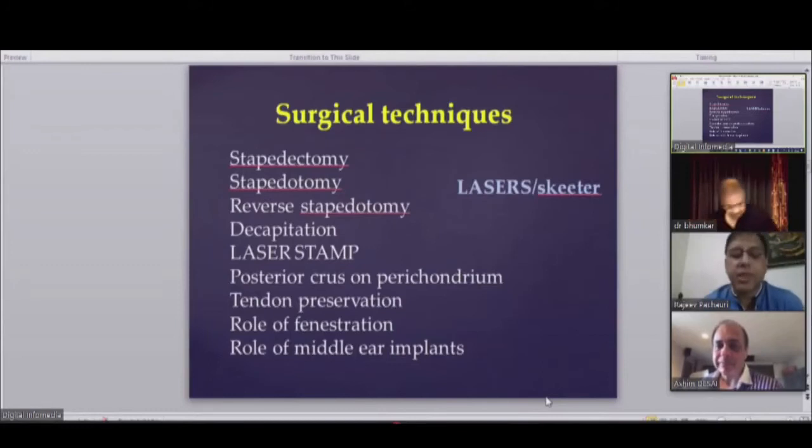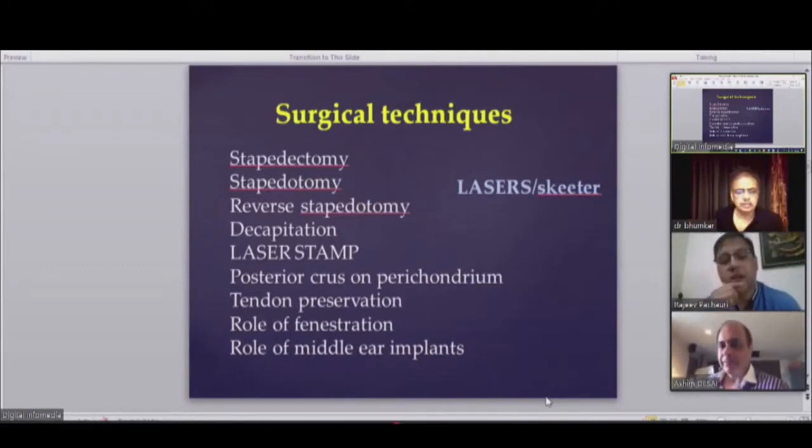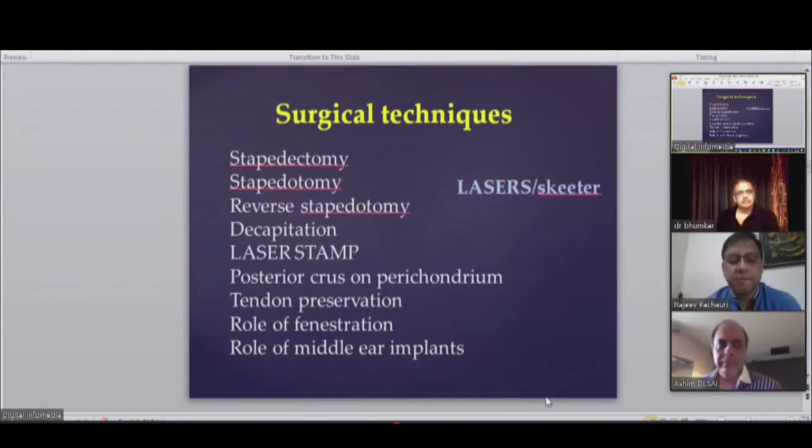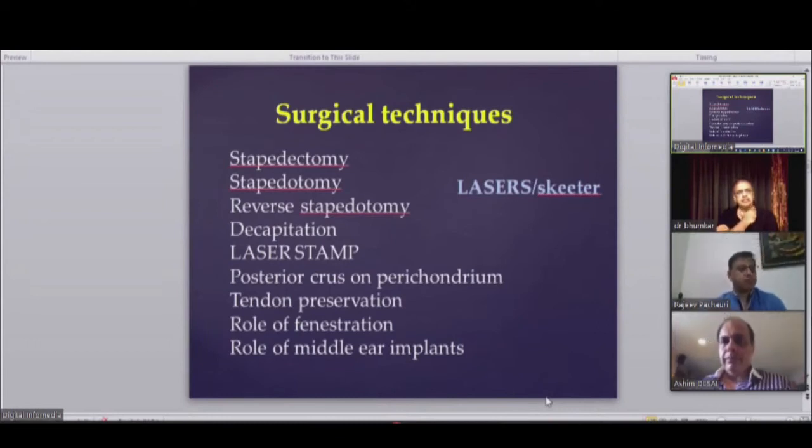I'll mention one thing here about this issue of whether otosclerosis worsens with pregnancy or not. You know how this issue came out? This was the issue raised in 1939 in Germany. That time the German medical board had certain guidelines.